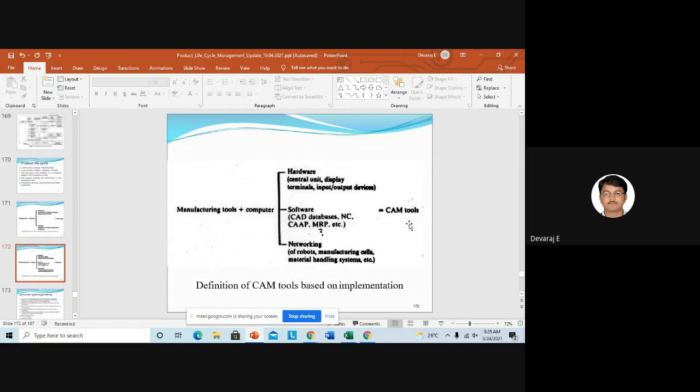Similarly, if you go for the manufacturing tools, that is CAM tools. You can see manufacturing tools. You want manufacturing tools plus computer, that is software, hardware, and networking. So you have the central unit, display terminals, input or output devices. Then in software you can see the CAD database, that is what you converted the design into, in a different format, to import that one. So you want the CAD database, then NC programming. You should write the programs so that they can be saved, or CAP or MRP.